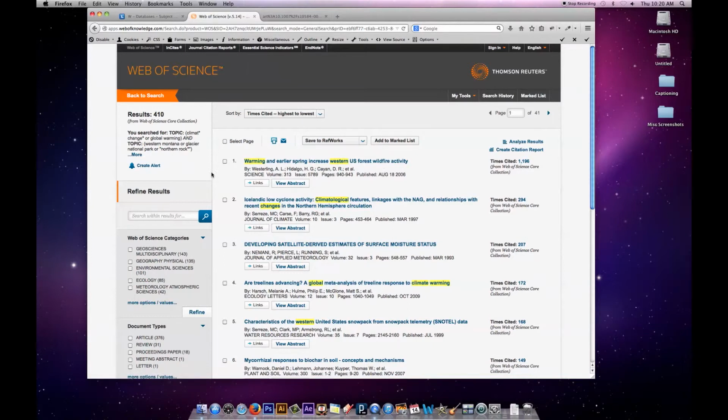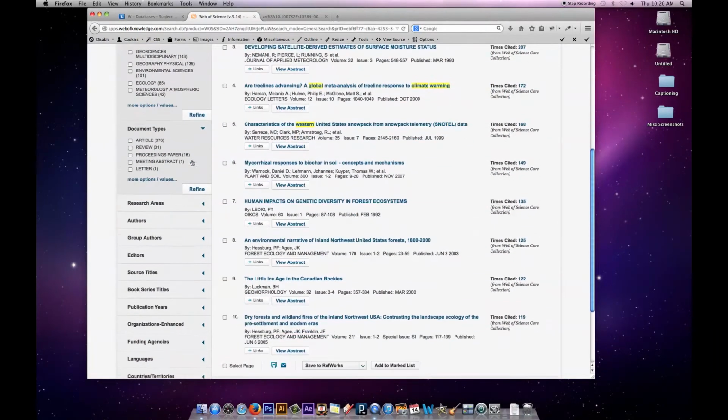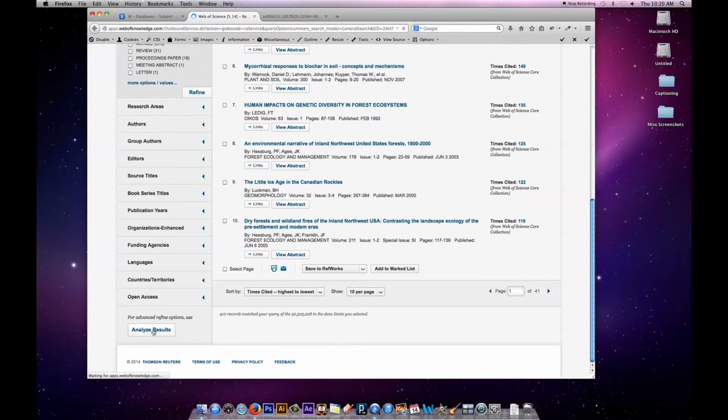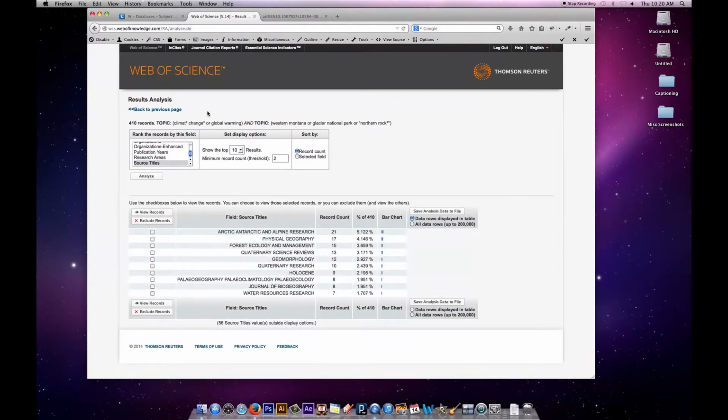So in this database, I can come down on this lower left and click on Analyze Results. In Analyze Results, I could see the most prolific authors in this field, which might be of interest. But in this case, I'm going down to Source Titles, which is another term for journal titles. And I'm going to click on Analyze. And of those 410 results, it's showing me these journals have this many articles in them from this search result.